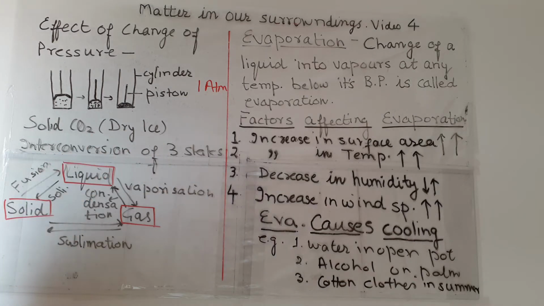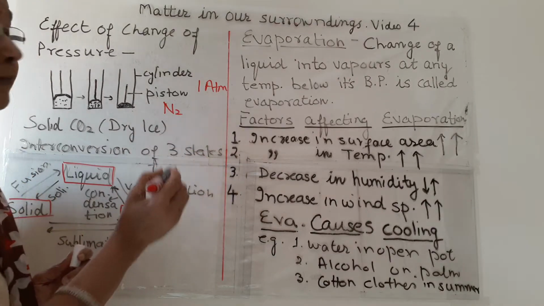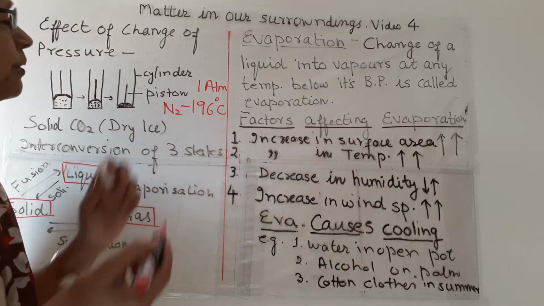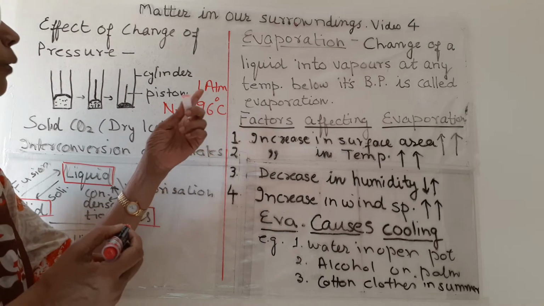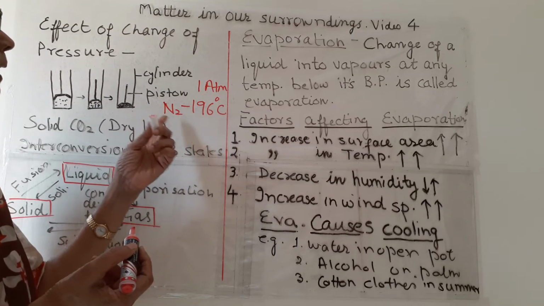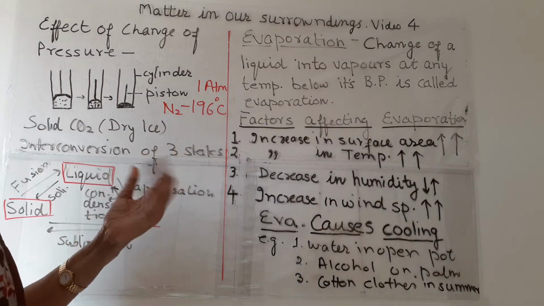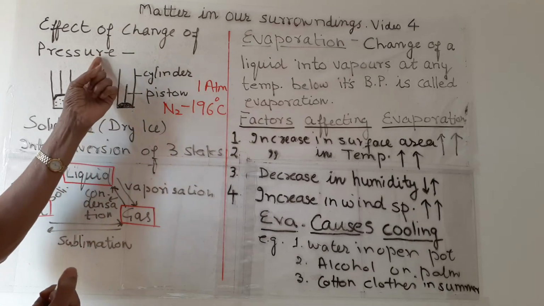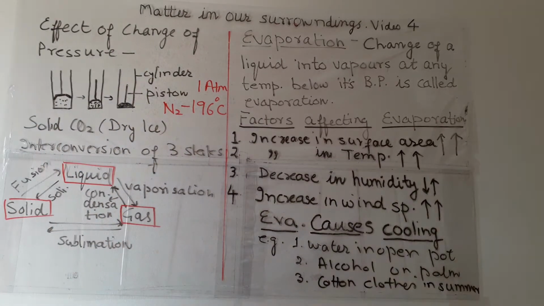The other example you know is liquefied nitrogen. At minus 196 degrees C, nitrogen can be liquefied, and this liquefied nitrogen, at low temperature and high pressure, is used for preserving biological samples. So this is how the change in pressure can liquefy gases, or the state can be changed.